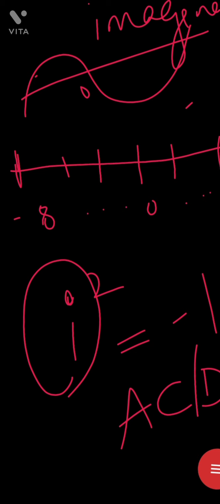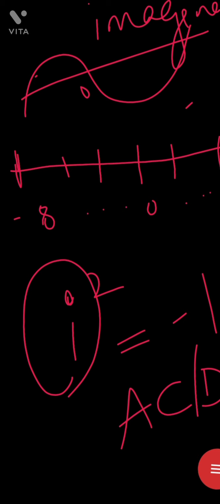Now we'll learn about even numbers and odd numbers. So an even number is any number that, when it is divided by 2, the remainder should be 0. Let us take 44. Divide it by 2: 2 2s are 4, then 4, 2 2s are 4, again the remainder is 0.